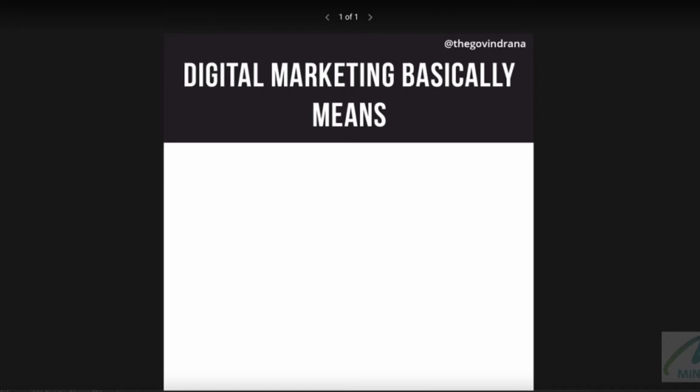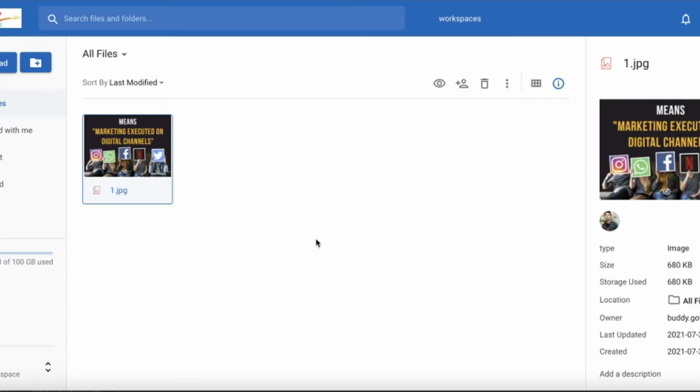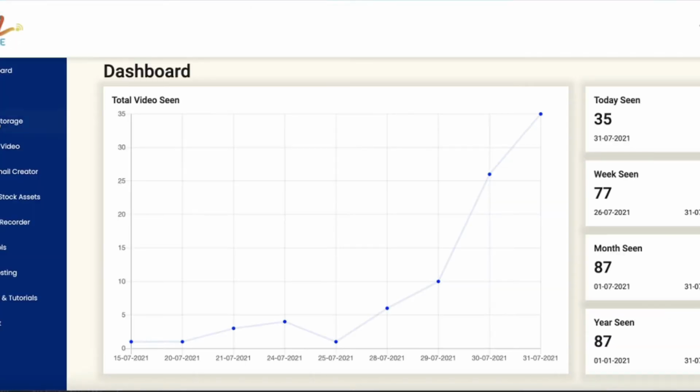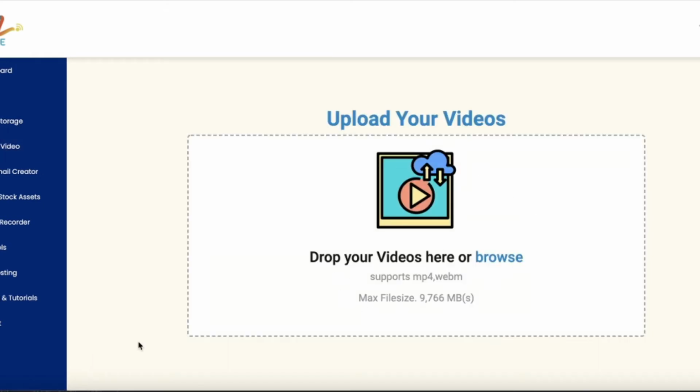So you can see how I can upload my stuff so that I can get benefited. Okay, so this is the cloud storage, and the second one is upload videos. This is a video platform where you don't have to buy a Vimeo subscription, or any other Vistia subscription or video hosting platform where you have to pay a monthly or annual fee to put your videos. But with Mingle, you only have to pay a single fee, one time only, and you will get all these features.